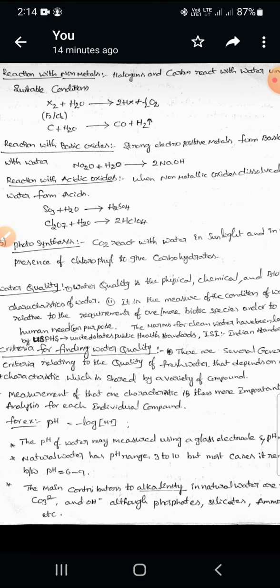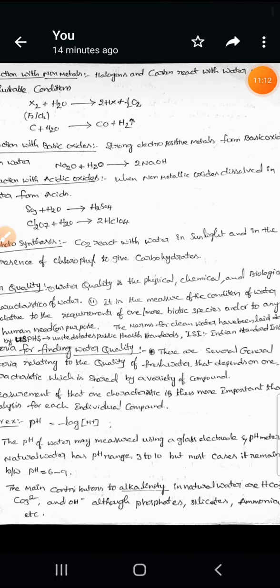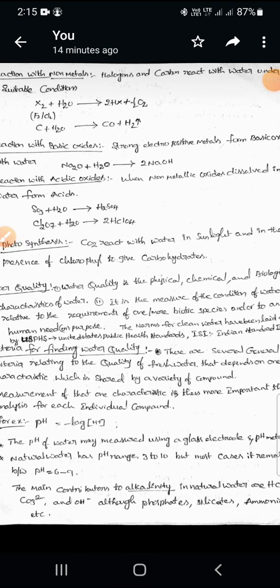Whenever these non-metals react with water under suitable conditions, they form hydrogen gas and oxygen gas along with halides. For example, X2, either fluorine or chlorine, when reacting with water forms 2HX, meaning hydrogen halides, plus O2. Oxygen gas is also released in the reaction.